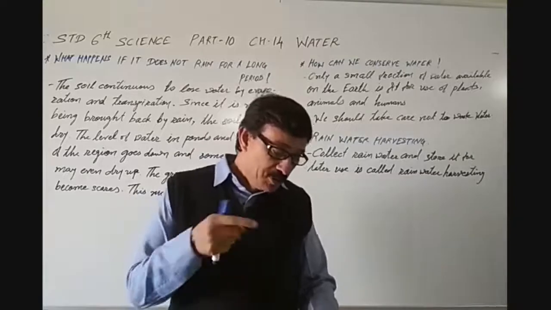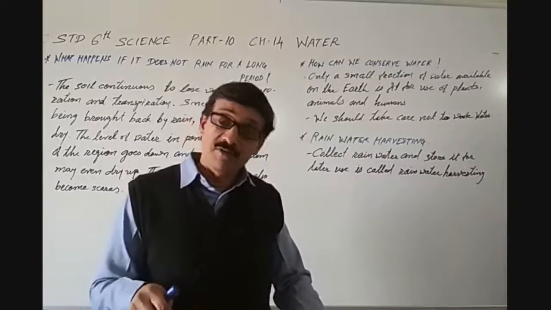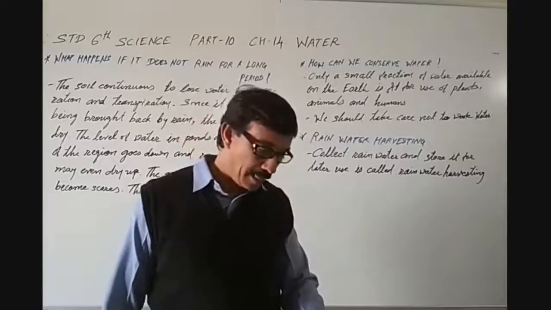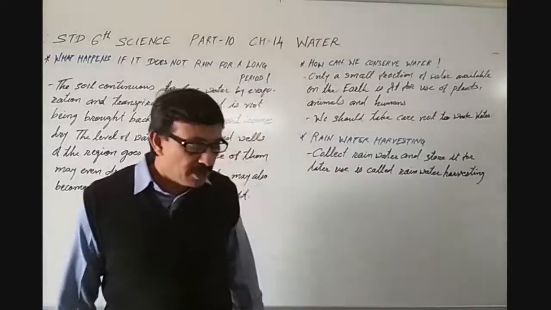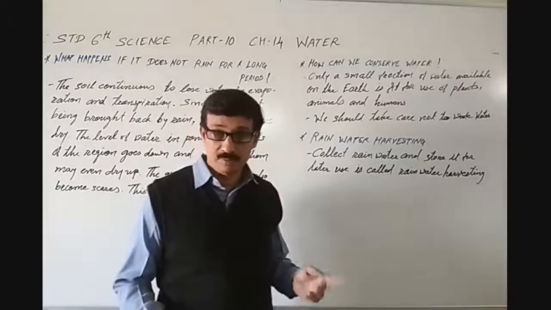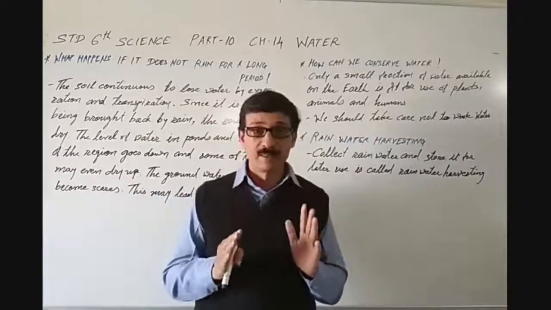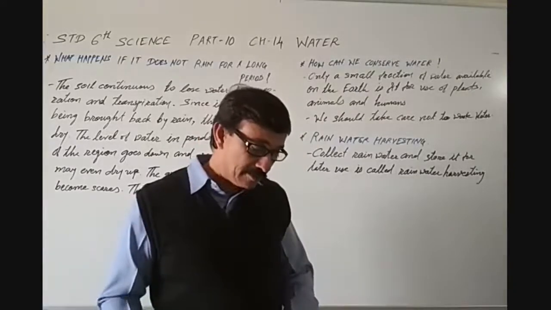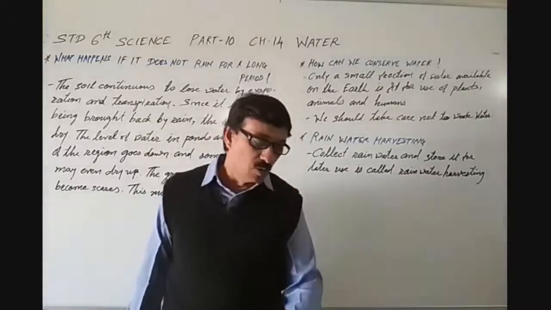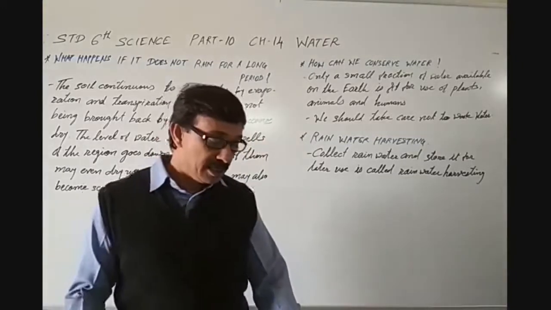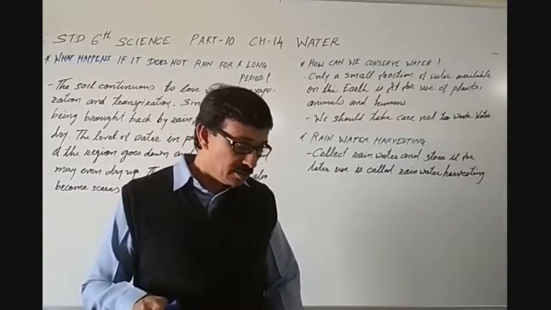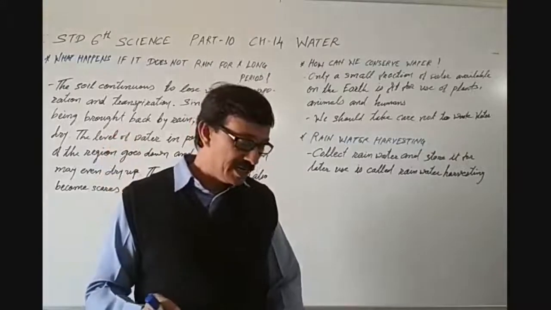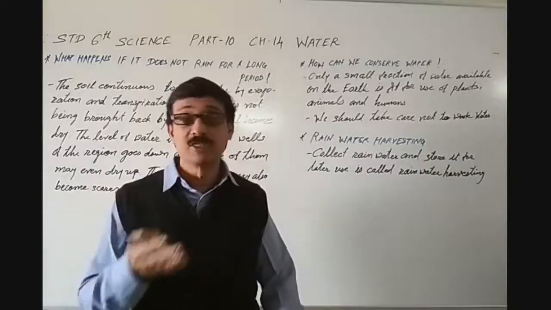So this cannot be used anymore. If the water we fetch from very deep, the total amount of water on earth remains the same. We know the water cycle. That is why we can say that the total amount of water on earth remains the same, but the water available for use is very limited and is decreasing with overusage.